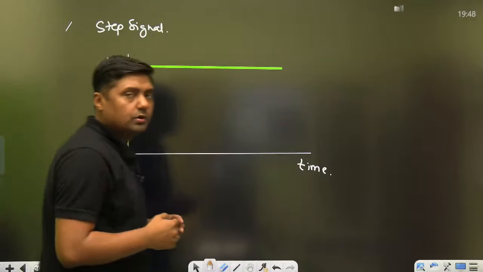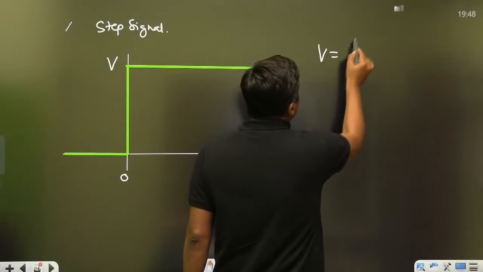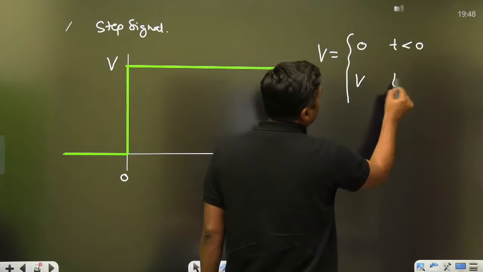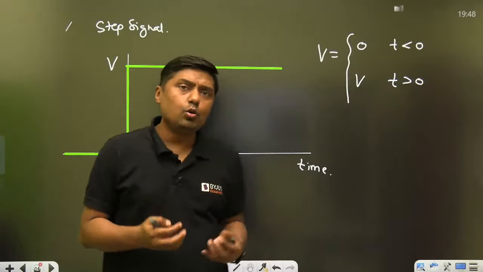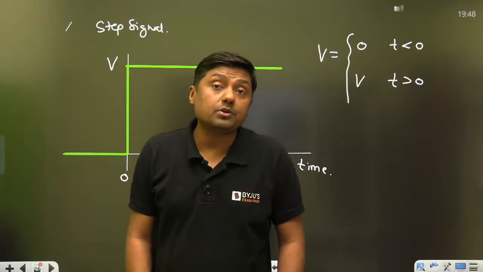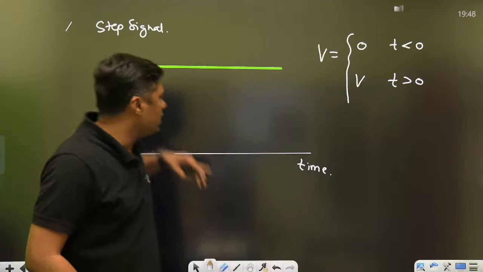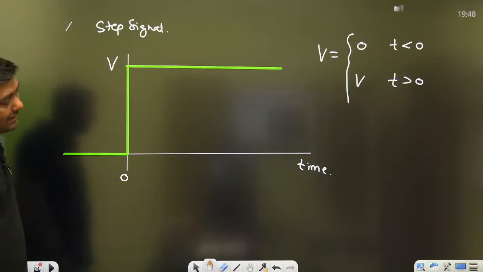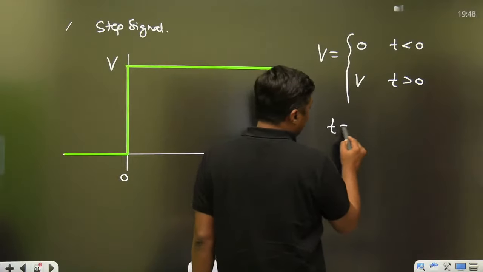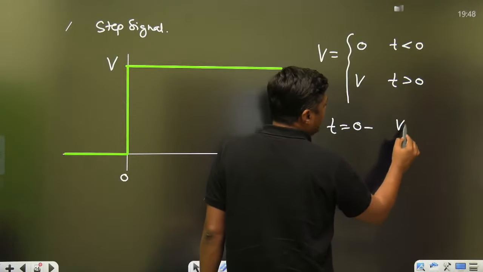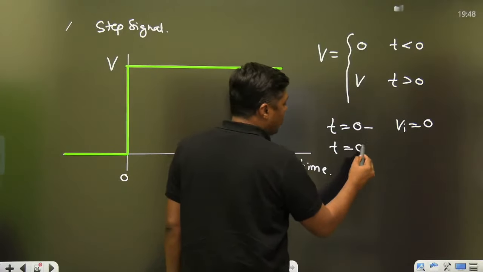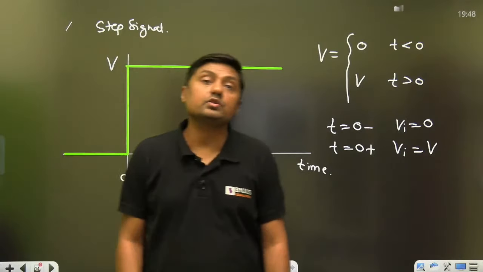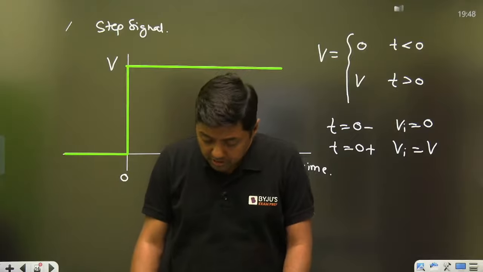It may be 10 volt or 20 volt. Then V. We are describing it is 0 for t less than 0. It is V for t greater than 0. So what is the value at 0? There is a sudden change, abrupt change, or what? Discontinuity. Suddenly we are changing the voltage from 0 to V. So we can't define the value exactly at 0, and that's why we are giving two times. At t equal to 0 negative, what is the value of Vi? That is 0. At t equal to 0 positive, just after the switching, Vi will switch to what? V. And this is called a sudden change or abrupt change.